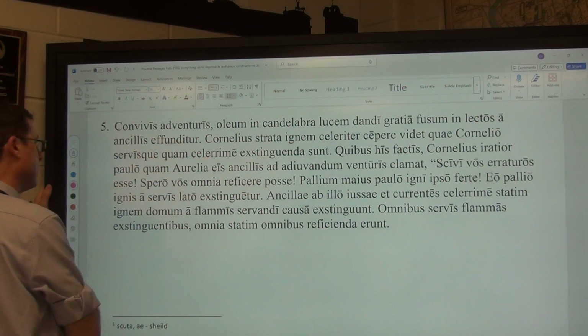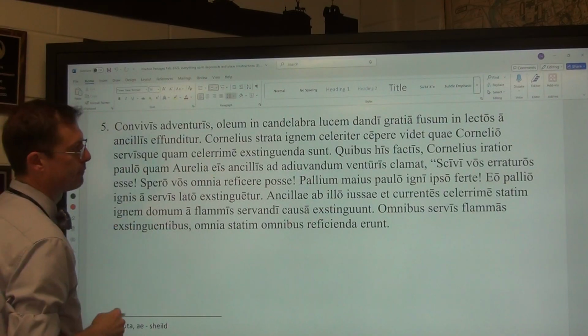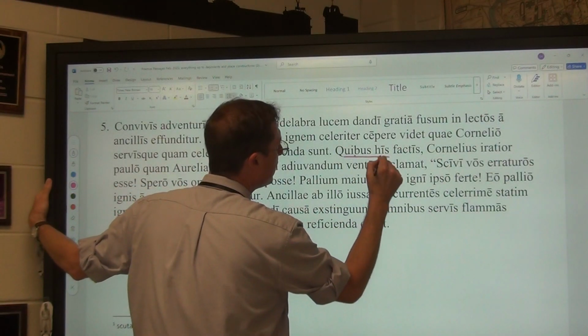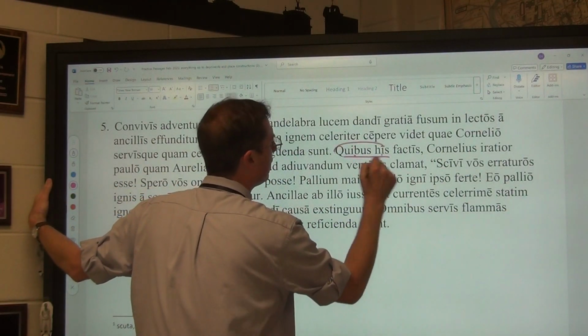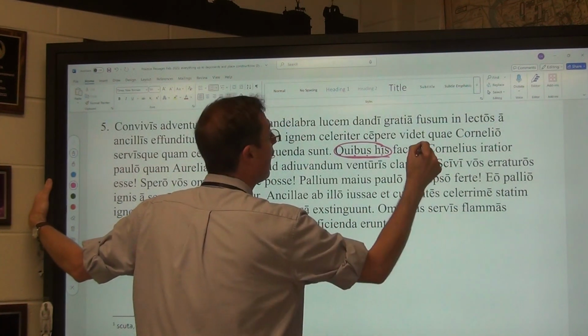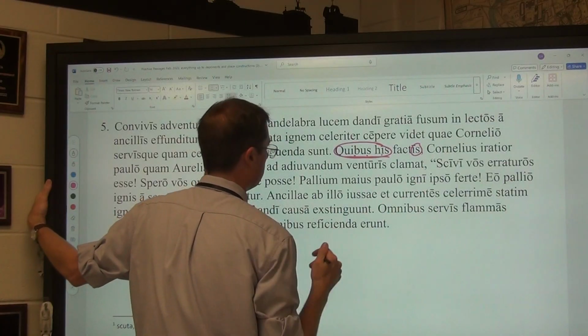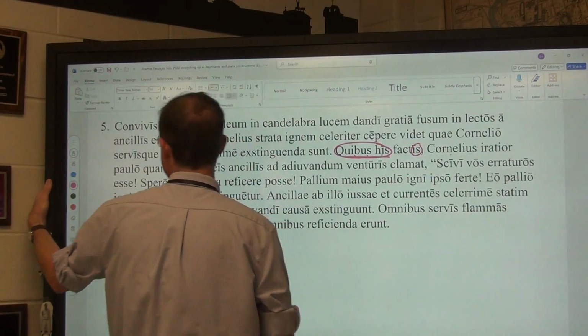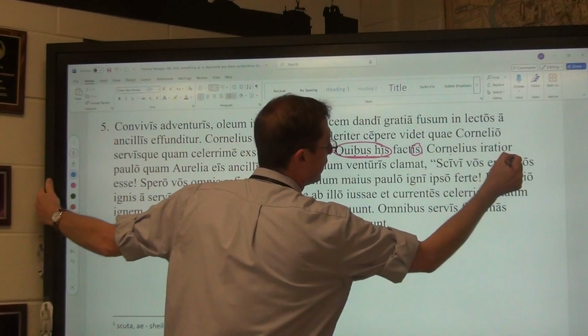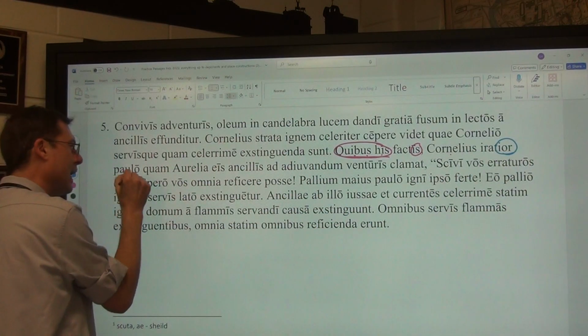We then quickly enter into another ablative absolute. With which, these, or just simply make it with these, having been made, these things having been done, Cornelius, the one angrier, by a little bit, ablative